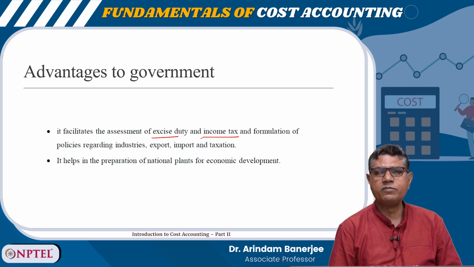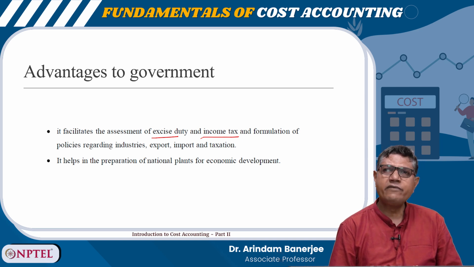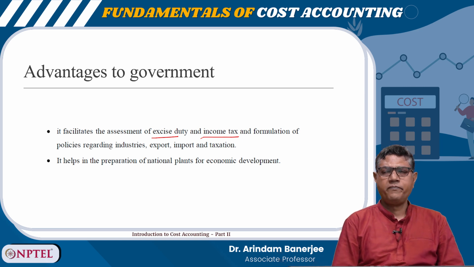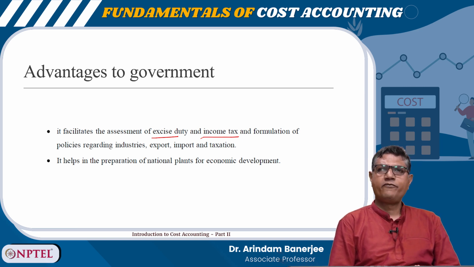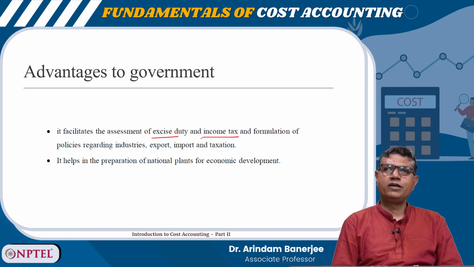Like for example, the pharmaceutical products. Many pharmaceutical products are actually life giving, and if they become too costly, then the common people may get into trouble. So, the ministry asks the companies to send the cost data to them on a periodic basis, and at any point of time the government can ascertain the actual cost of production, and from that see what profit the company is making out of it, and intervene if required.